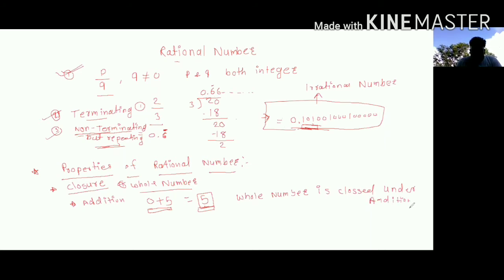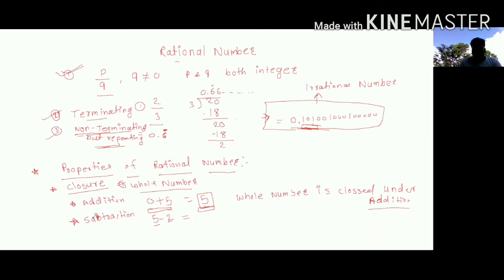Okay, so what about subtraction? Whole numbers are closed under addition, but whether whole numbers are closed under subtraction or not. Let's talk about it. I will take one example. If I subtract 5 from 7, what will be the answer? Minus 2.